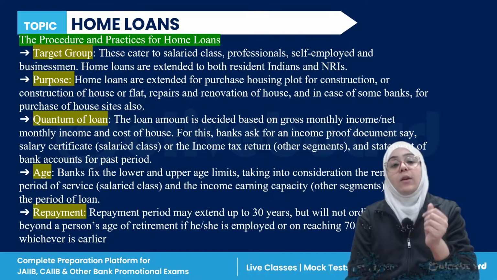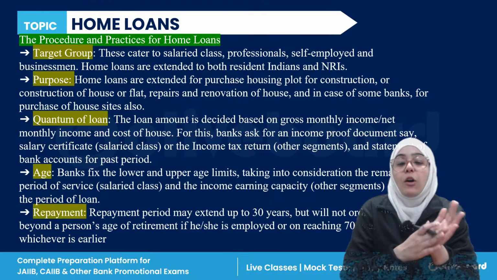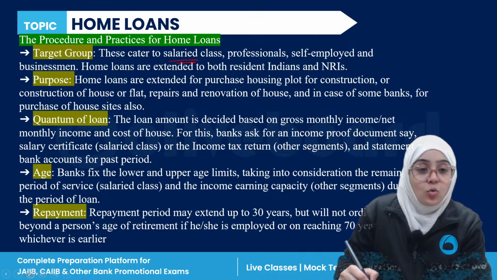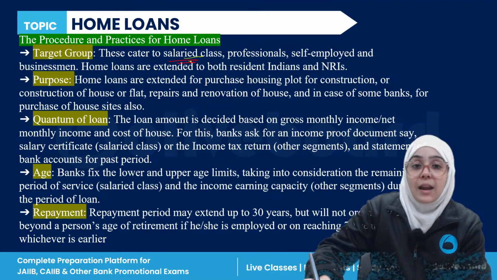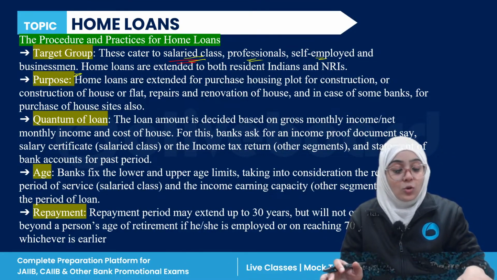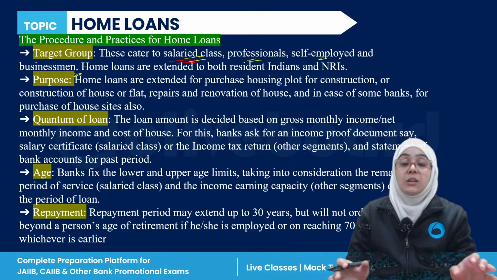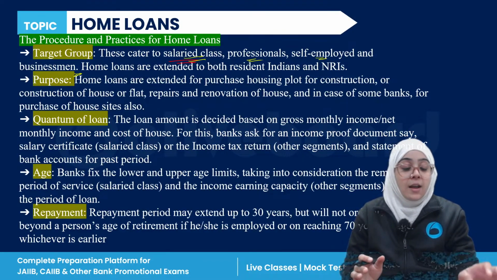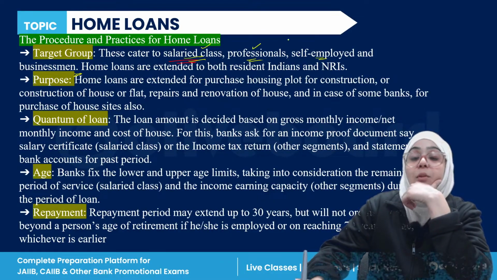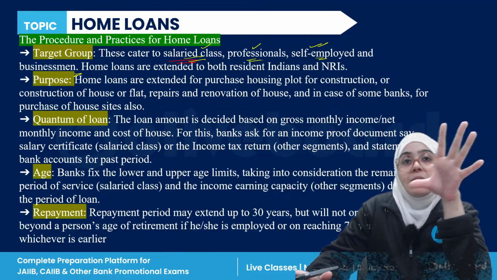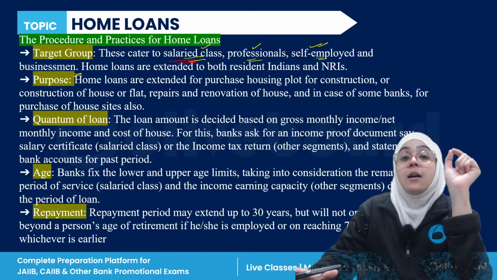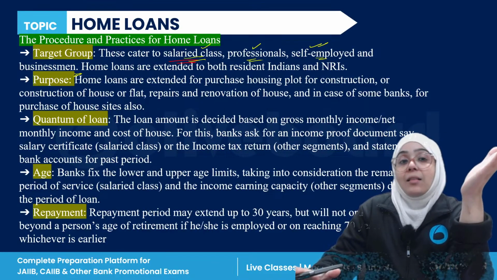Okay, so home loan, first of all, who is the target group for this home loan? So there is the salaried class. These loans are given to the salaried class, professionals, self-employed businessmen. All the home loans are given to each and every individual who has the capability to repay back this loan. So salaried class, business class, professionals or self-employed, or a businessman, these are all eligible for the home loan. Plus the main important thing is you should have the capacity or ability to repay back the home loans, right?